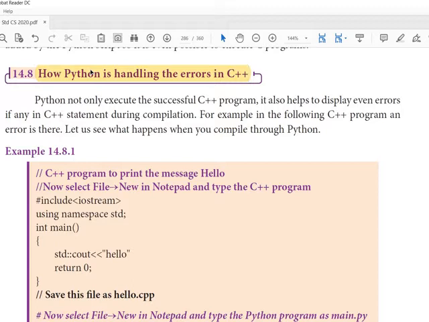That means the g++, that means our MinGW interface. So Python not only executes a successful C++ program, it also helps to display errors, if any, in C++ statements during compilation itself. Just like when you are executing a C++ program, after writing it you will compile. If there is no error during compilation, only after that will you execute the file, and then the exe file will be formed. So here also the Python interface is able to handle the errors at compilation time.